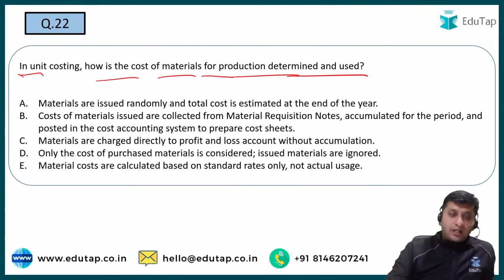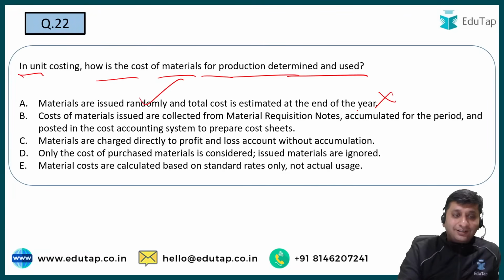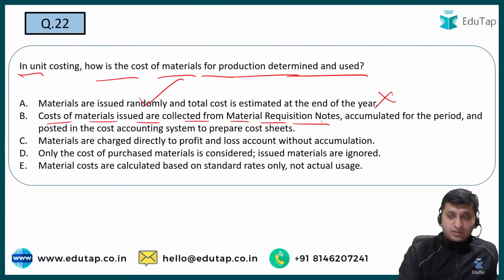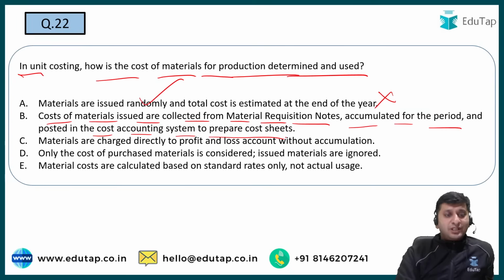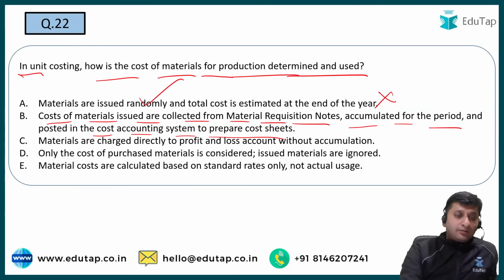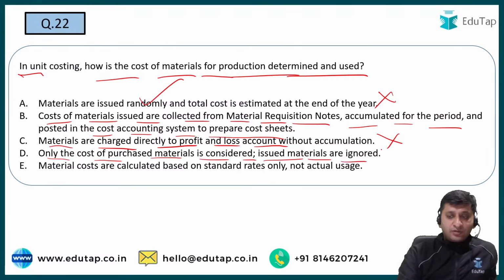Materials are issued randomly, ये तो नहीं हो सकता। Cost of materials issued are collected from material requisition notes, accumulated for the period and posted in cost accounting system to prepare cost sheet। ये बिल्कुल सही होना चाहिए मेरे हिसाब से। Materials are charged directly to profit and loss account, गलत है जी। Only the cost of purchase material is considered, issued materials are ignored, ये भी गलत है।